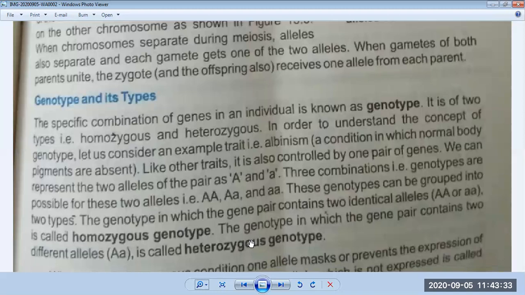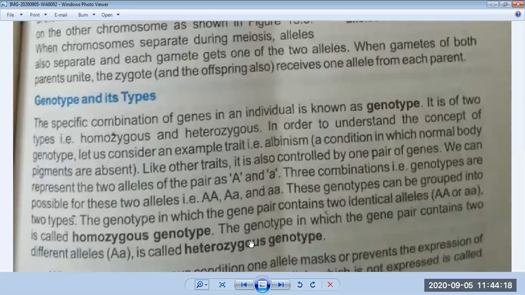For example, if a father has black hair and the mother has blonde hair, the genes will come together in the new offspring. The gene which is dominant decides the color of the hair of the child. If one gene is for black hair from the father and the other for blonde hair from the mother, and black hair is dominant, then blonde hair is recessive, so the color of the hair of the child will be black. If blonde hair is dominant and black is recessive, the color of the hair of the child is blonde.